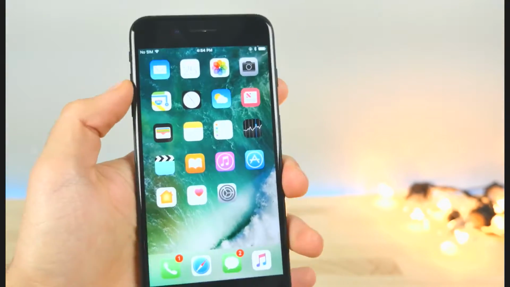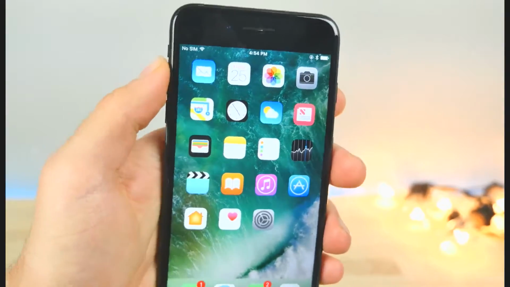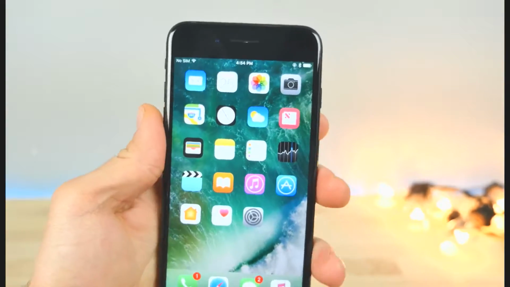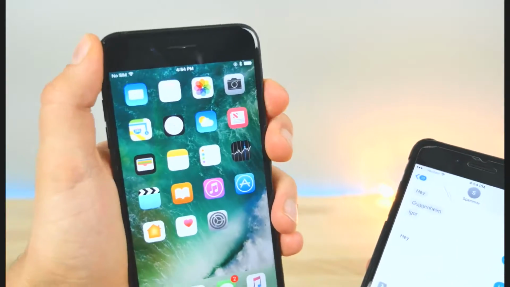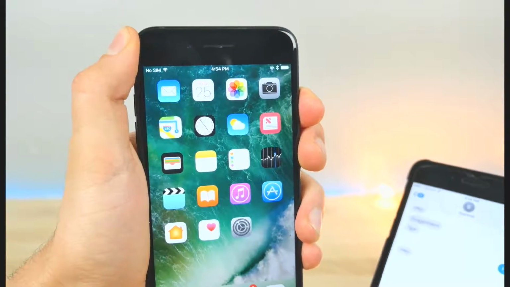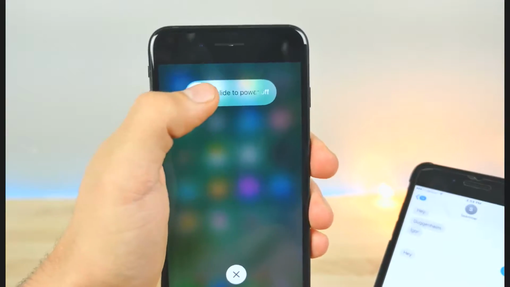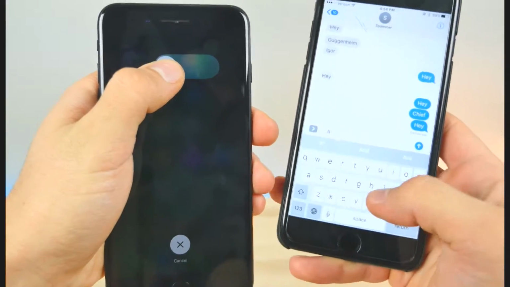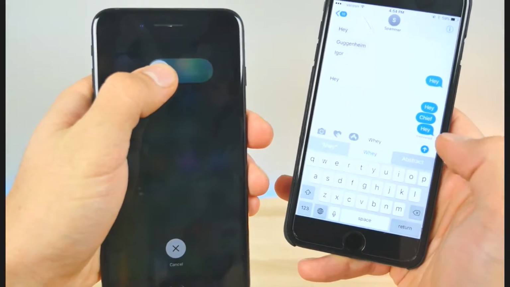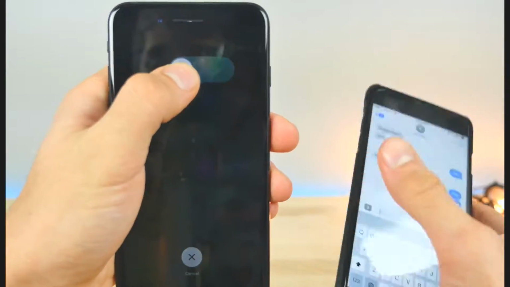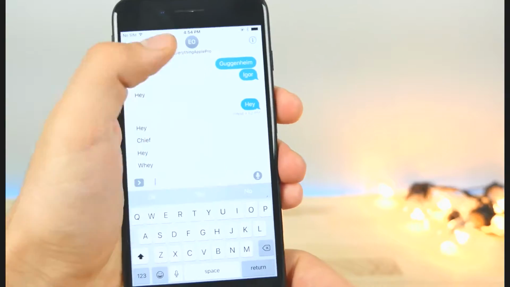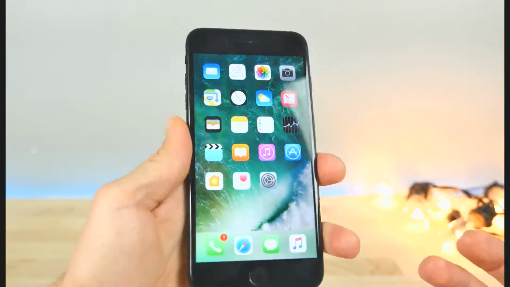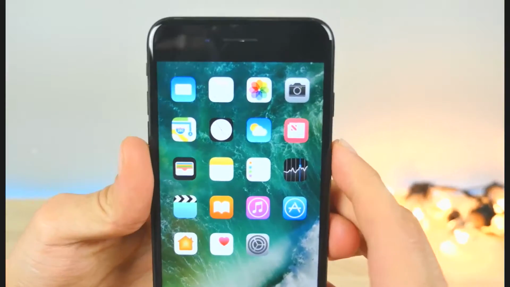So that's cool. But how do you ditch the status bar? I know it's nice, but it actually gives a really clean look to not have it. So just go ahead and hold the power button from wherever in the iPhone as if you were about to turn it off. Then grab this slider and just hang on to it. So you need to receive a notification, a message works, to your phone. So once you get that notification like that, go ahead and just click on it. And now when you leave to the home screen, just like that, the status bar is gone. Whoops, almost dropped that.